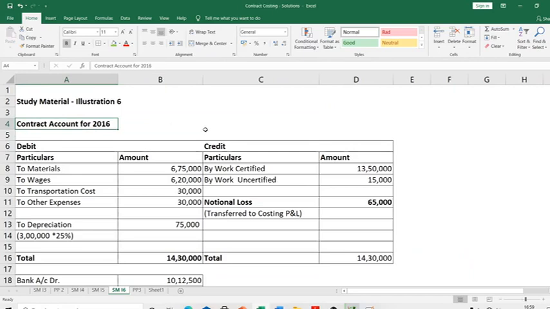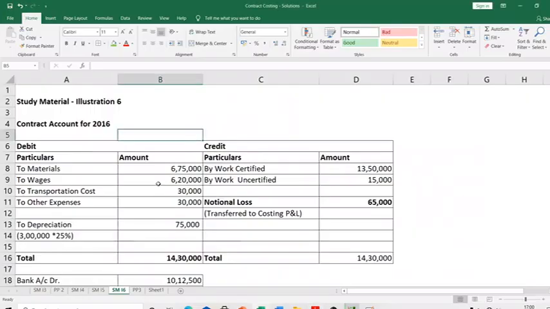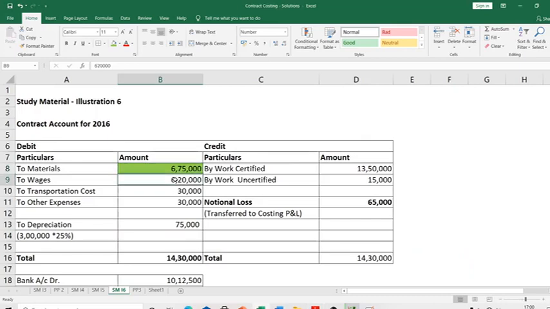Again, our practice: as and when we discuss something, let's put a green tick there. Materials 6 lakh 75, so to materials 6 lakh 75, and then wages 6 lakh 20, to wages 6 lakh 20. All this is 2016 cost incurred. Transportation cost is 30,000.